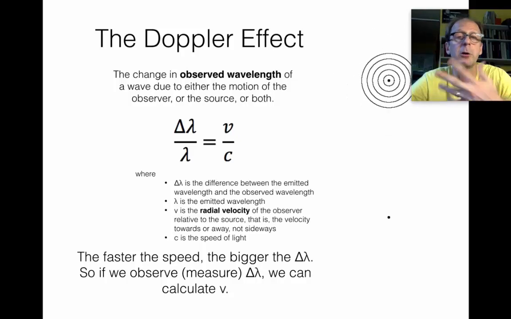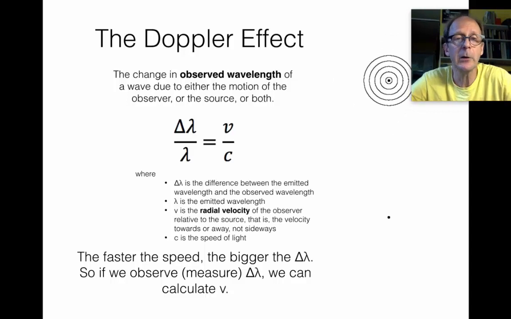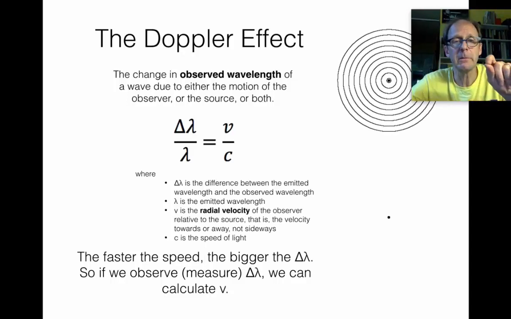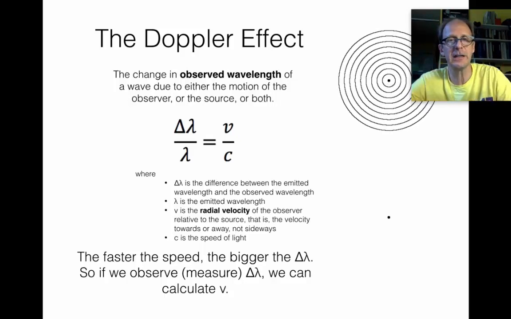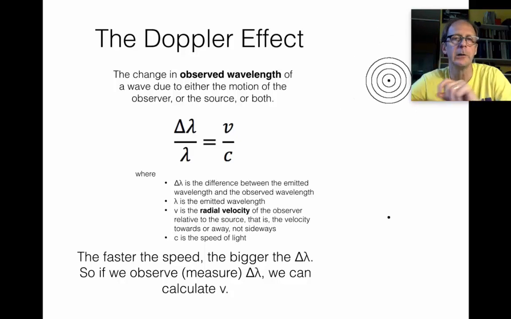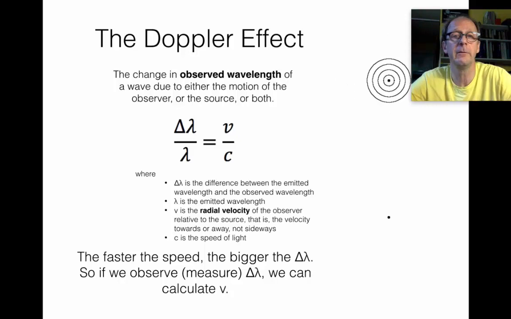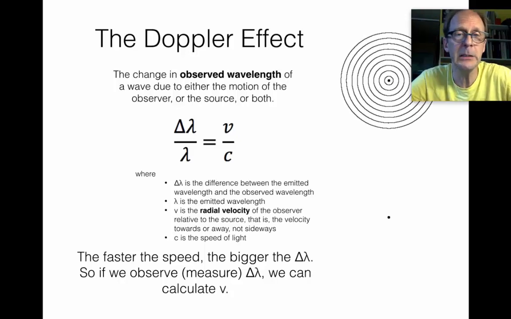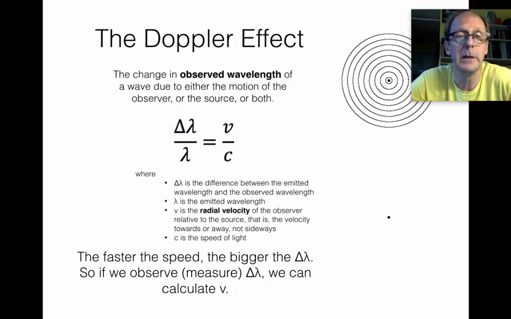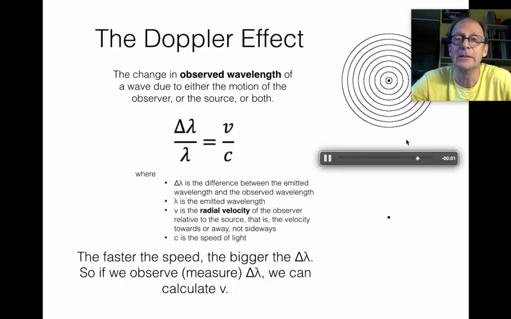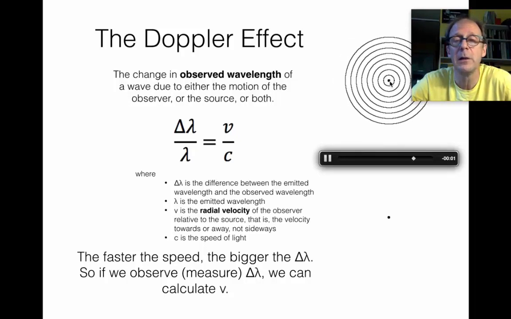Or race cars. Now, I'm not talking about the sound getting quieter. Say, as the race car approaches, it gets louder. As it goes away, it gets quieter. I'm talking about the change in the pitch, the change in the frequency or the wavelength of the sound. That would be like the sound of a race car going by. The question is why it does that. And so here's an animation just showing waves coming from a source that is stationary.